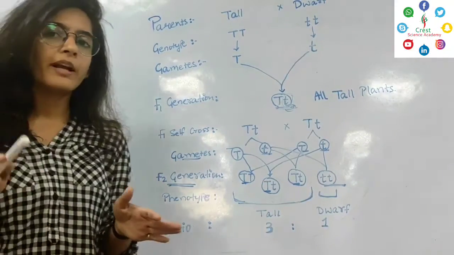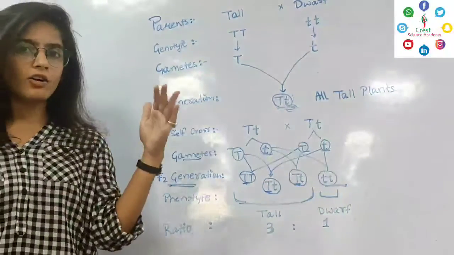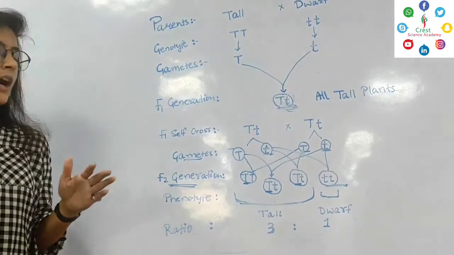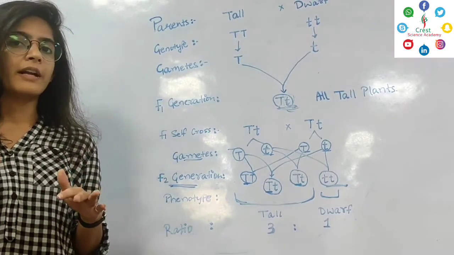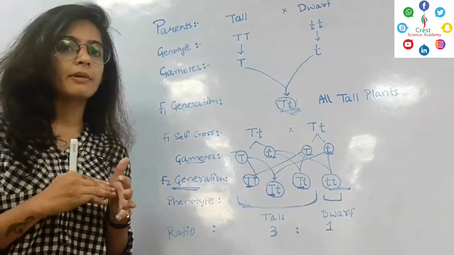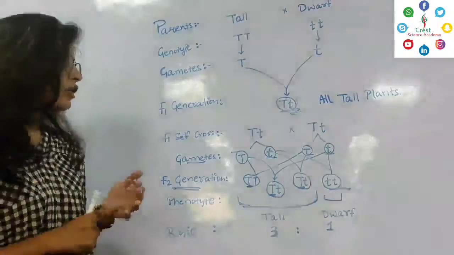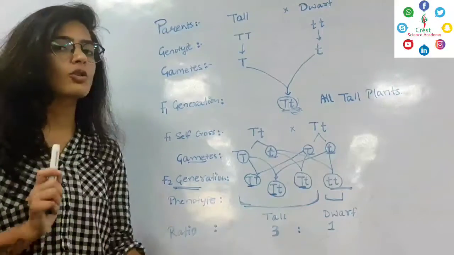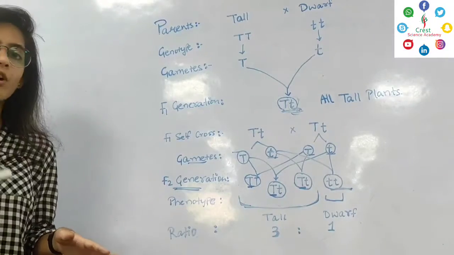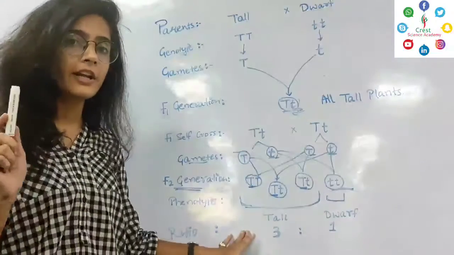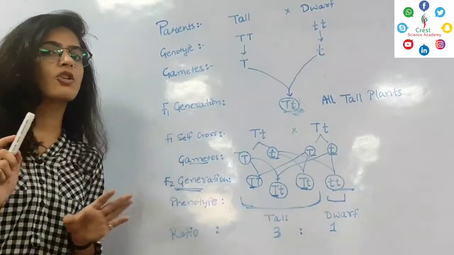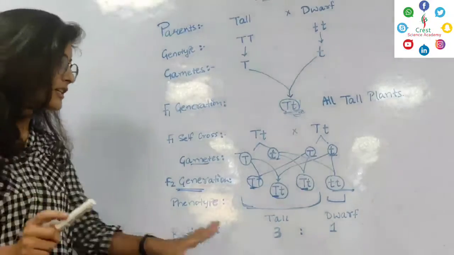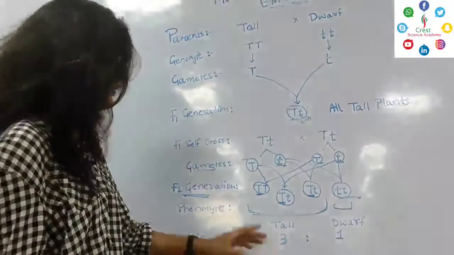The plants obtained in the F2 generation were either tall or dwarf. No intermediate plants were obtained. There were no plants with intermediate height. Why? Because during gamete formation, the alleles do not get mixed up. If they had got mixed up, it would have produced an intermediate phenotype, which does not hold true after looking at the results given by the F2 generation.